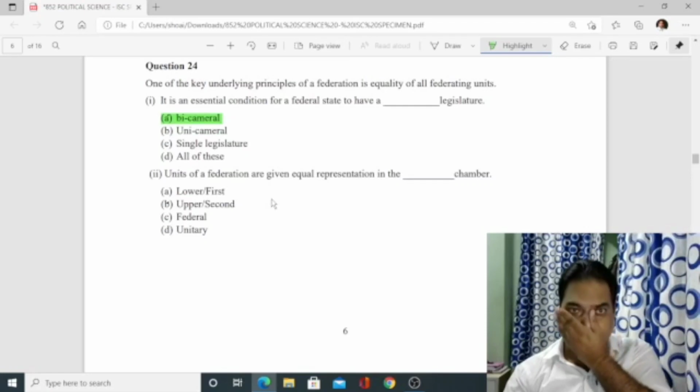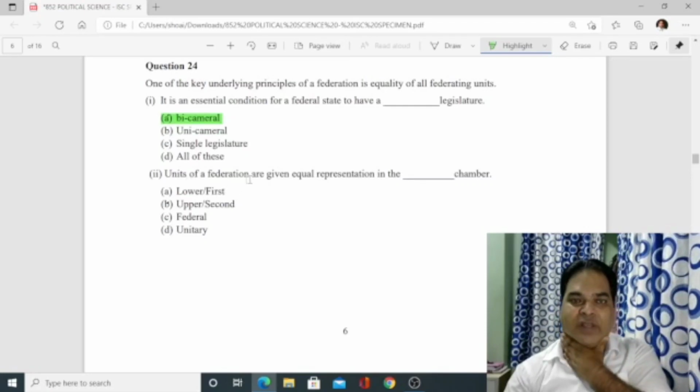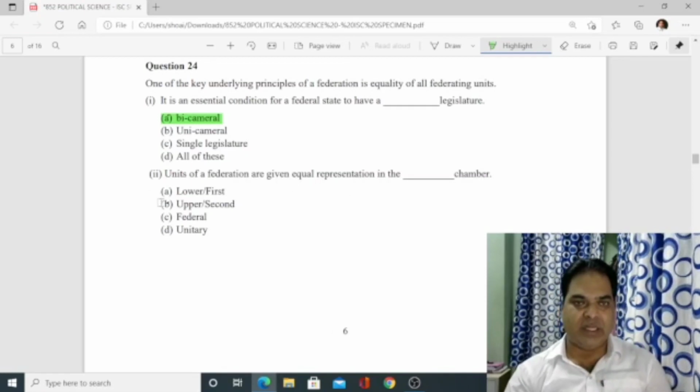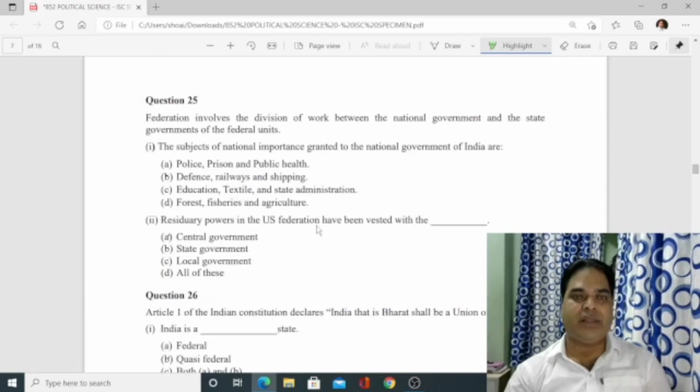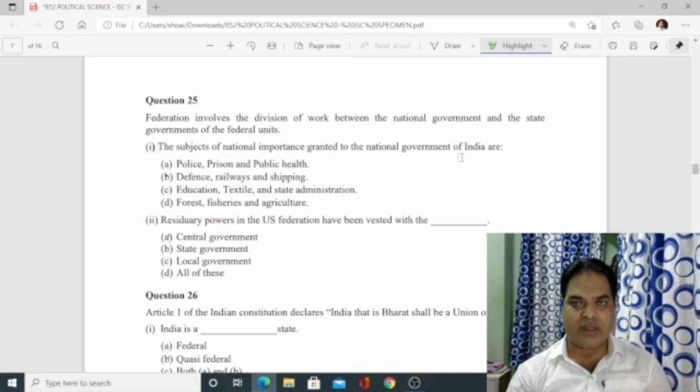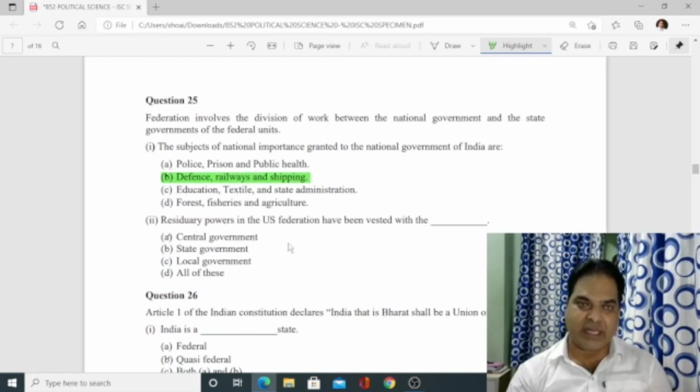Then number 2, units of federation are given equal representation in the dash chamber. Dash chamber means upper chamber, that is the second chamber. Number 25, federation involves the division of work between the national government and the state governments of federal units. So on the basis of this, we have to answer. The subjects of national importance granted to the national government of India are defense, railways and shipping. B is the correct answer.